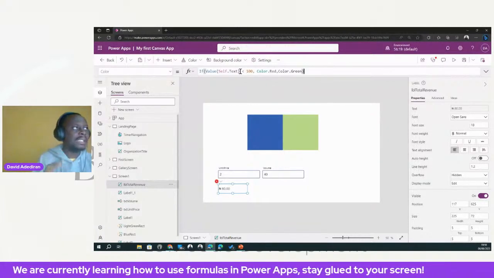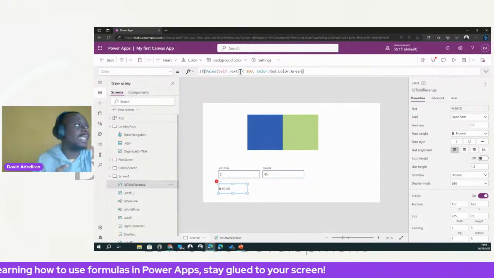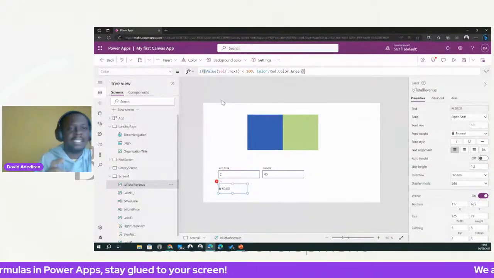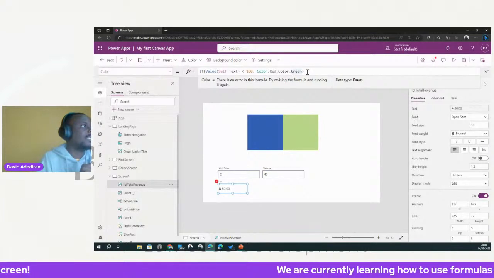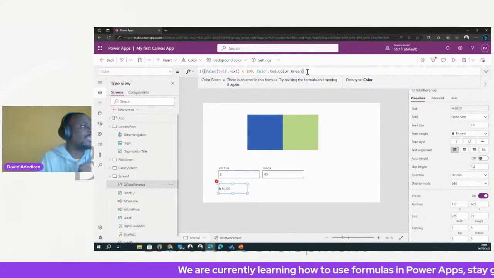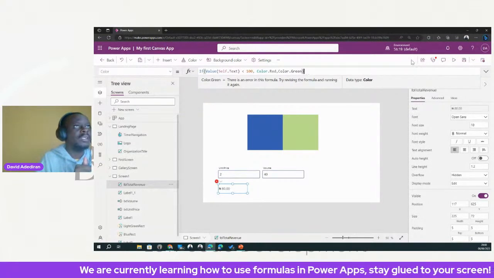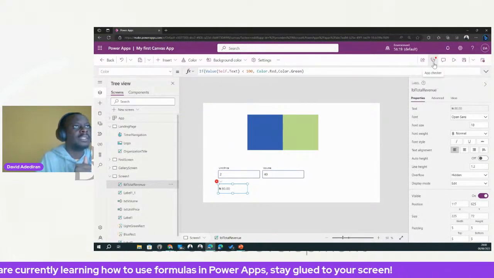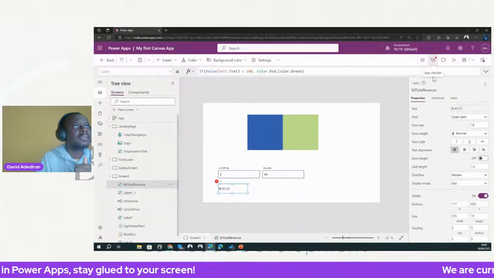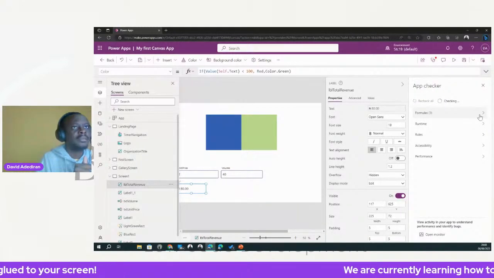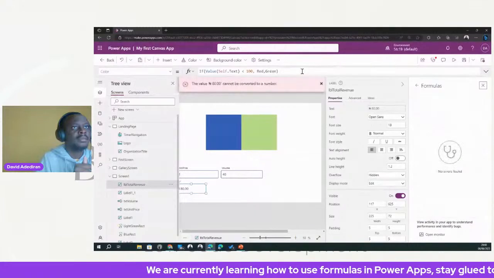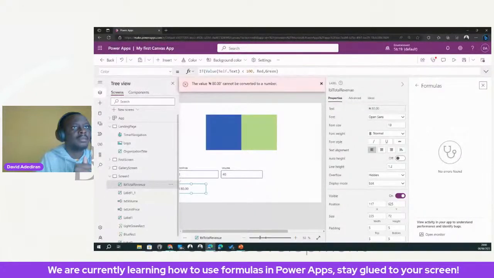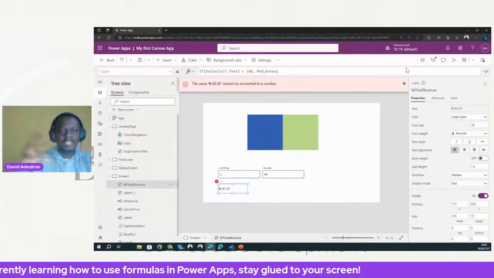Now, there's a bit of concern because of the fact that this text, let me see, hold on just a minute. I think it's still picking up the formula. Just a minute, let me check that. Okay, it's still picking up. Okay, yeah, so I can't convert that number. I suspected so, I formatted it with the currency stuff.